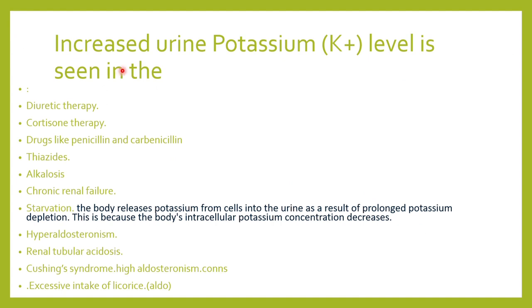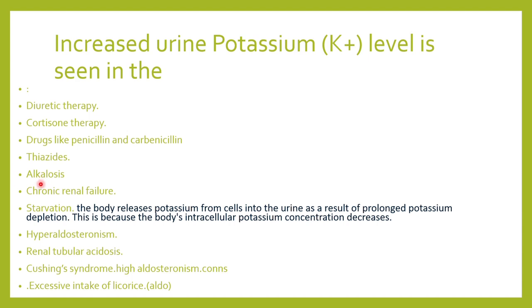So, what are the causes of increased potassium level in the urine? One case could be because of diuretic therapy. Whenever there is increased diuresis, that will cause increased excretion, that will push out the potassium inside the urine. When the patient is given a certain antibiotic like penicillin, carbenicillin, etc., they can push out increased potassium in the urine. When the patient is having alkalosis, there is loss of potassium.